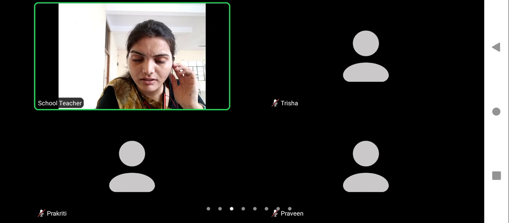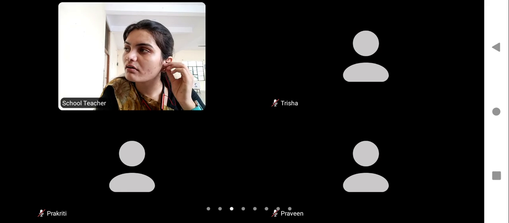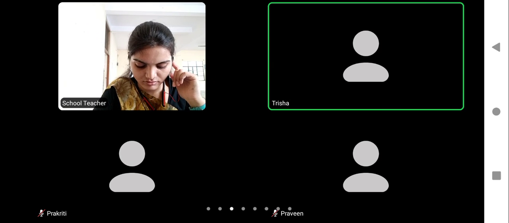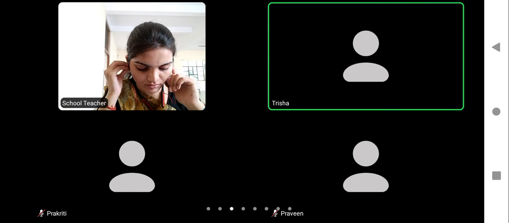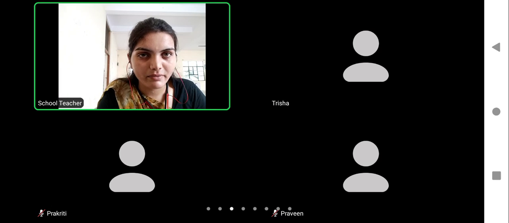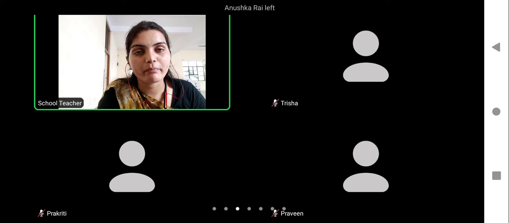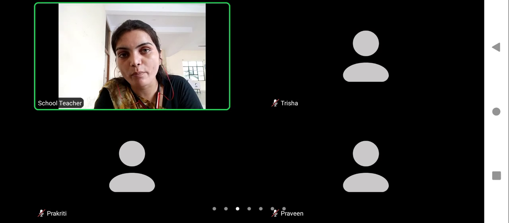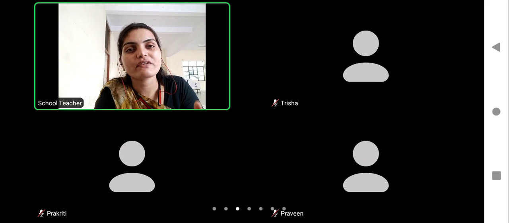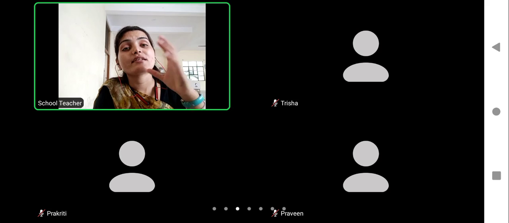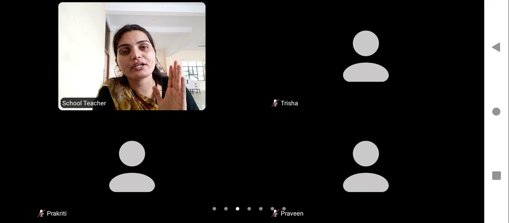What, beta? But I am not able to... Can anybody else repeat what she is asking? I just tell about the diagram, beta, that you have to draw, or you have to only remember the diagram which is related to the topic exactly. Means obviously if the diagrams are given in the chapter, all the diagrams are related to the topic, but study the diagram which is exactly related to the topic.